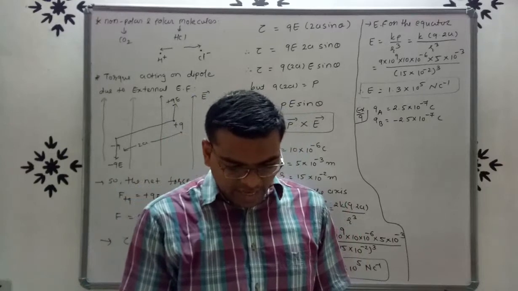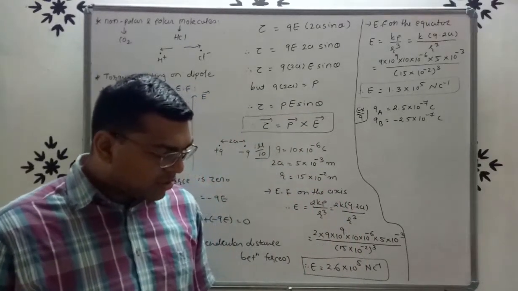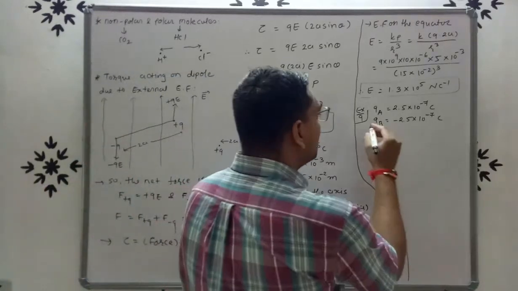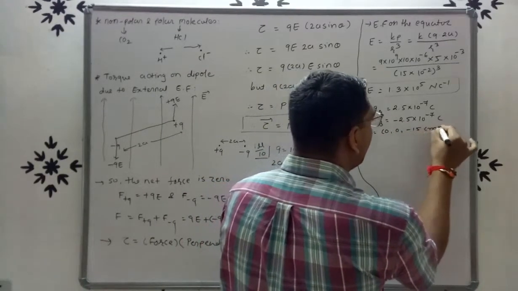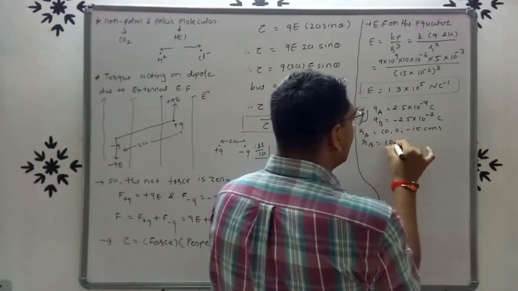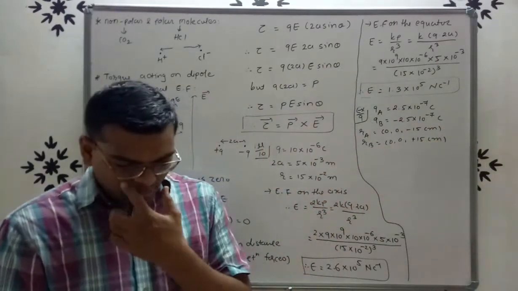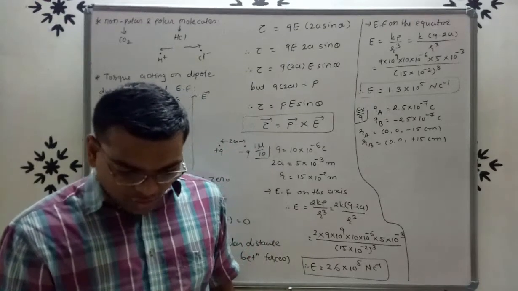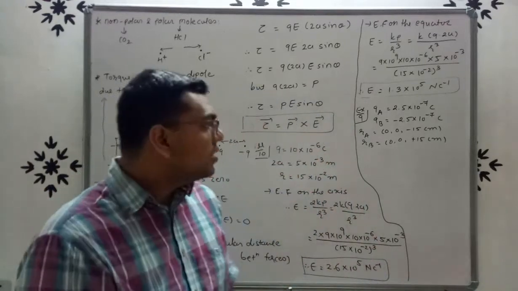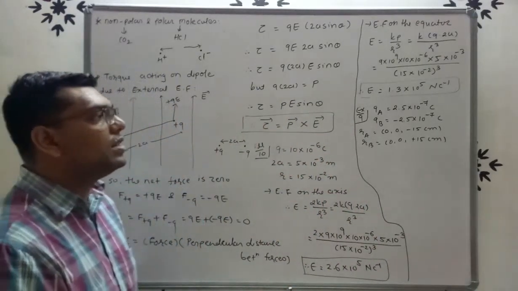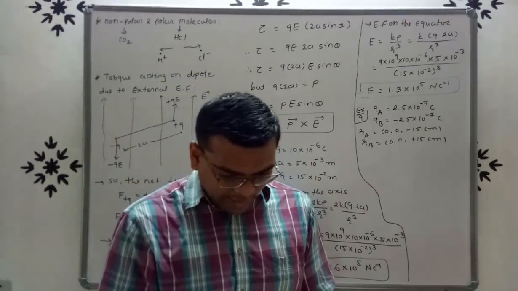Located at the points A (0, 0, -15 cm) and B (0, 0, +15 cm). So here RA is (0, 0, -15 cm) and RB is (0, 0, +15 cm), right? Now what are the total charge and electric dipole moment of the system? So here we have to find the total charge and the electric dipole moment.